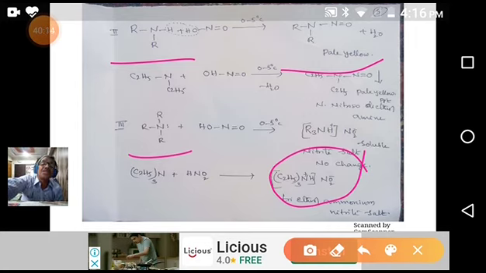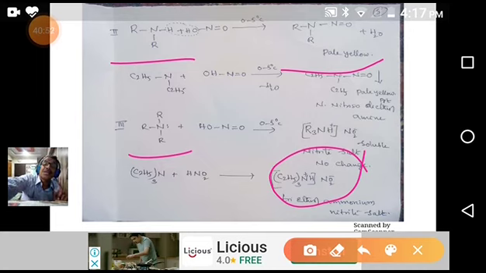By using this reagent, only primary and secondary amines react, forming the corresponding sulfonamide derivatives, whereas tertiary doesn't react; it forms a salt. That's why there is no reaction. The sulfonamide derivative derived from primary amine easily reacts with NaOH or KOH. It dissolves in KOH by forming a salt.